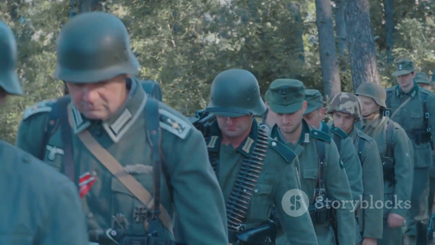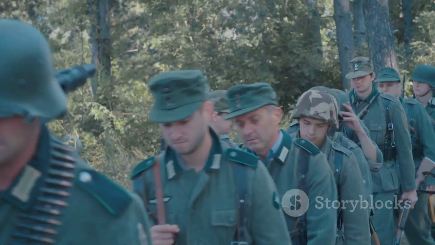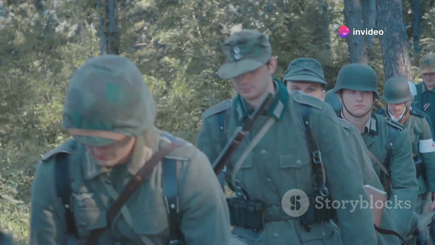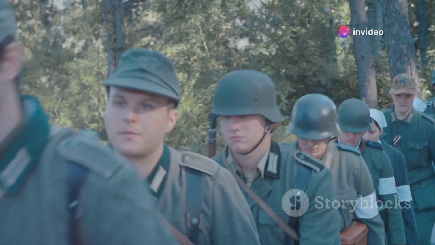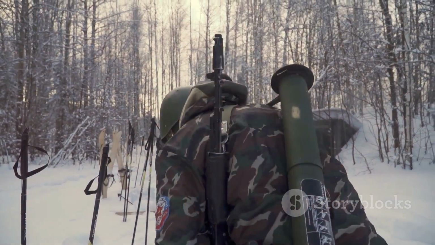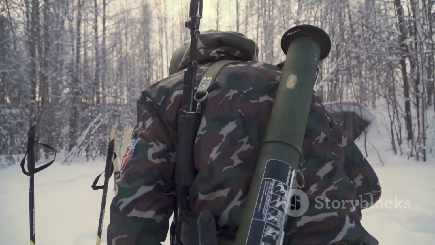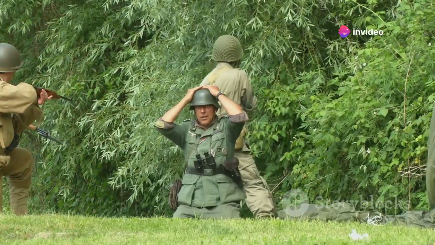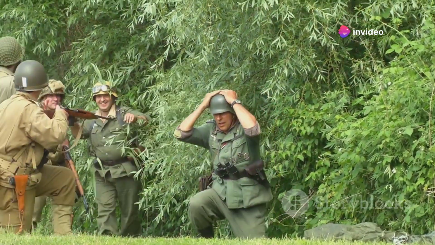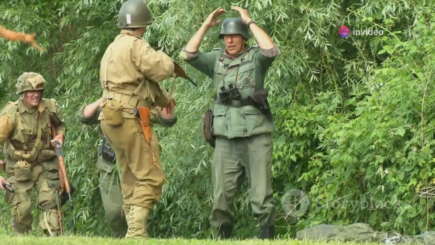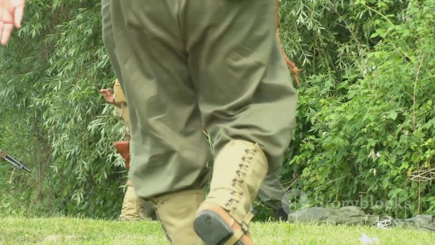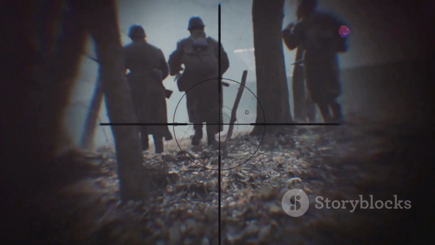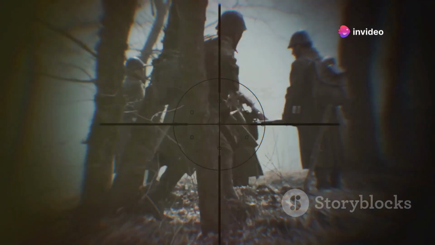On June 22, 1941, the Axis powers, led by Germany, launched Operation Barbarossa, the largest military invasion in history. Their goal? To conquer the vast Soviet territories. However, the Axis powers underestimated the resilience of the Soviet Union and the harshness of its winter. The invasion quickly turned into a quagmire, draining the Axis of valuable resources and manpower. Moreover, this invasion opened a second front for the Axis powers. Now they were fighting a two-front war, against the Allies in the West and the Soviets in the East.